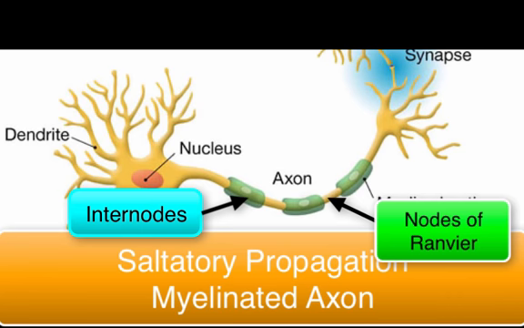Because of the myelin covering, sodium is unable to cross the membrane wherever there is an internode. The internode acts as a barrier. The only place sodium can influx into the axon is at the nodes, where there is no myelin. In this manner, the action potentials can skip or jump large areas of axon.